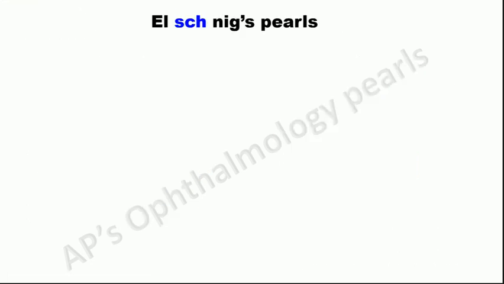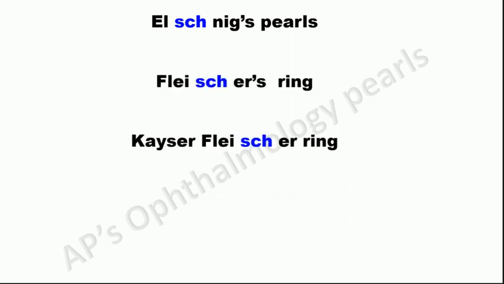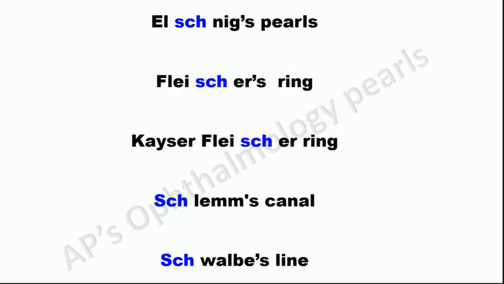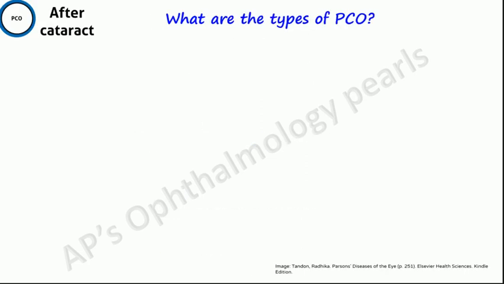Many people get confused about the spelling of Elschnig's pearls. In ophthalmology, most of the terms that have a sh sound are spelled with an SCH. Elschnig's pearls, Fleischer's ring, Kayser-Fleischer ring, Schlemm's canal, Schwalbe's line. So this will help you to remember easily.